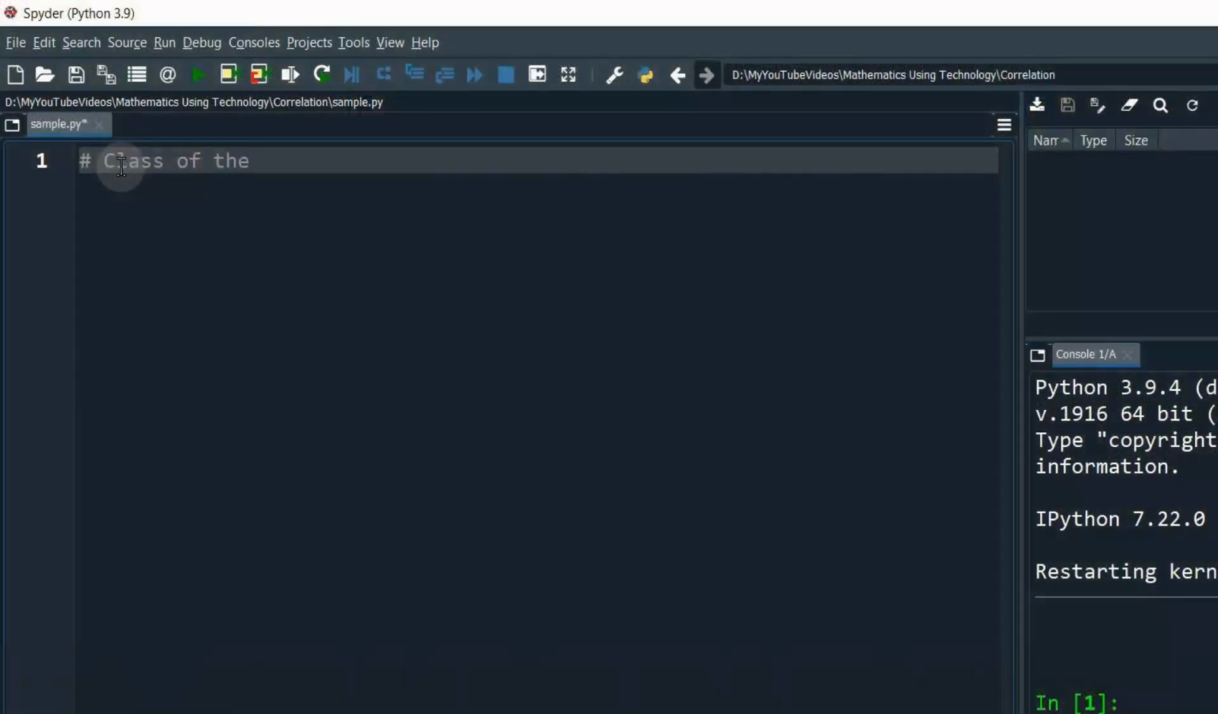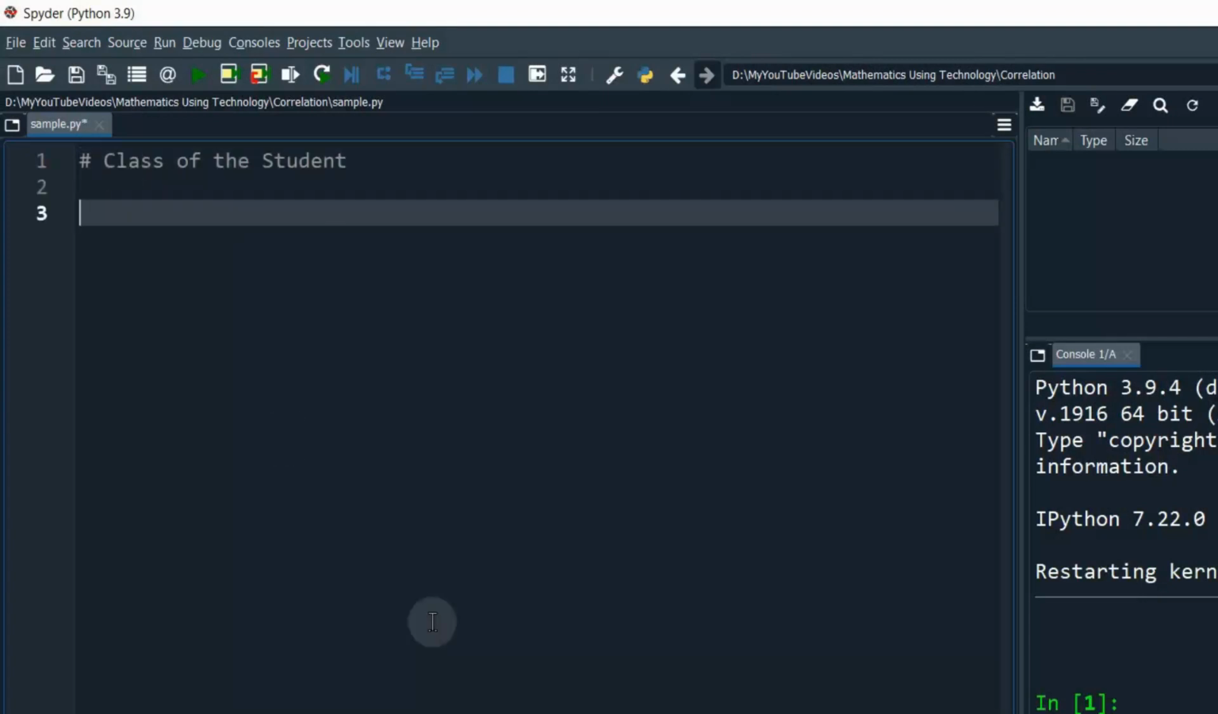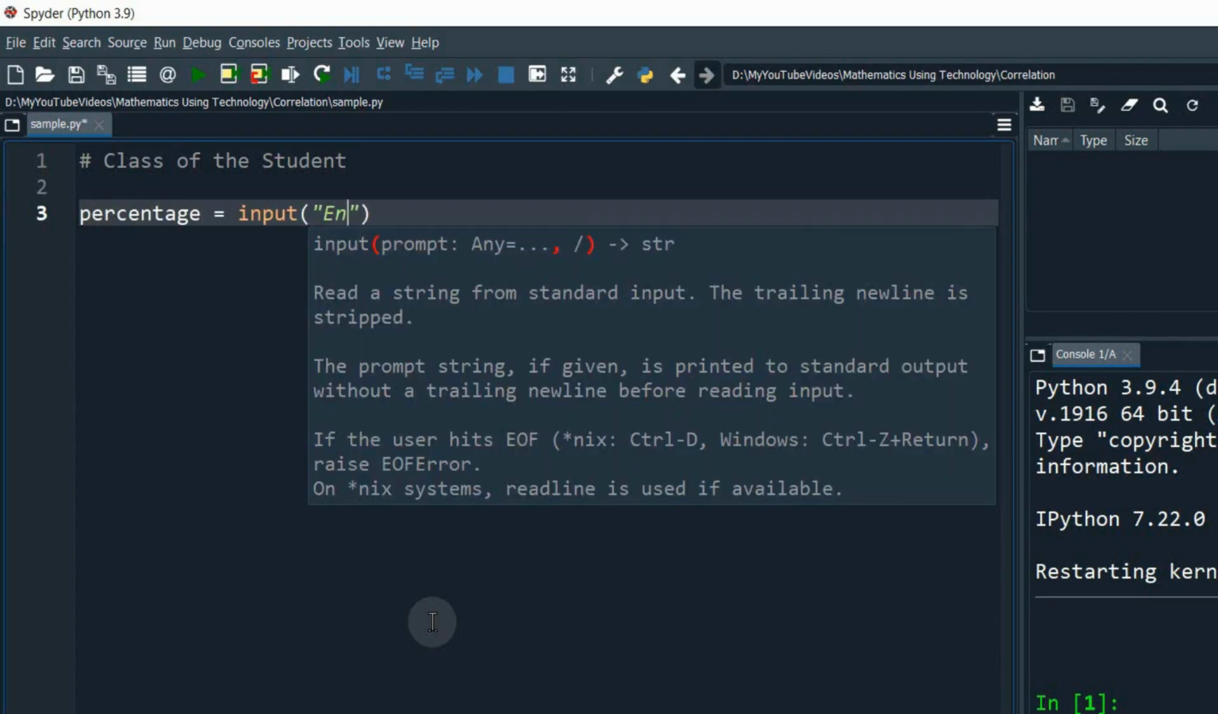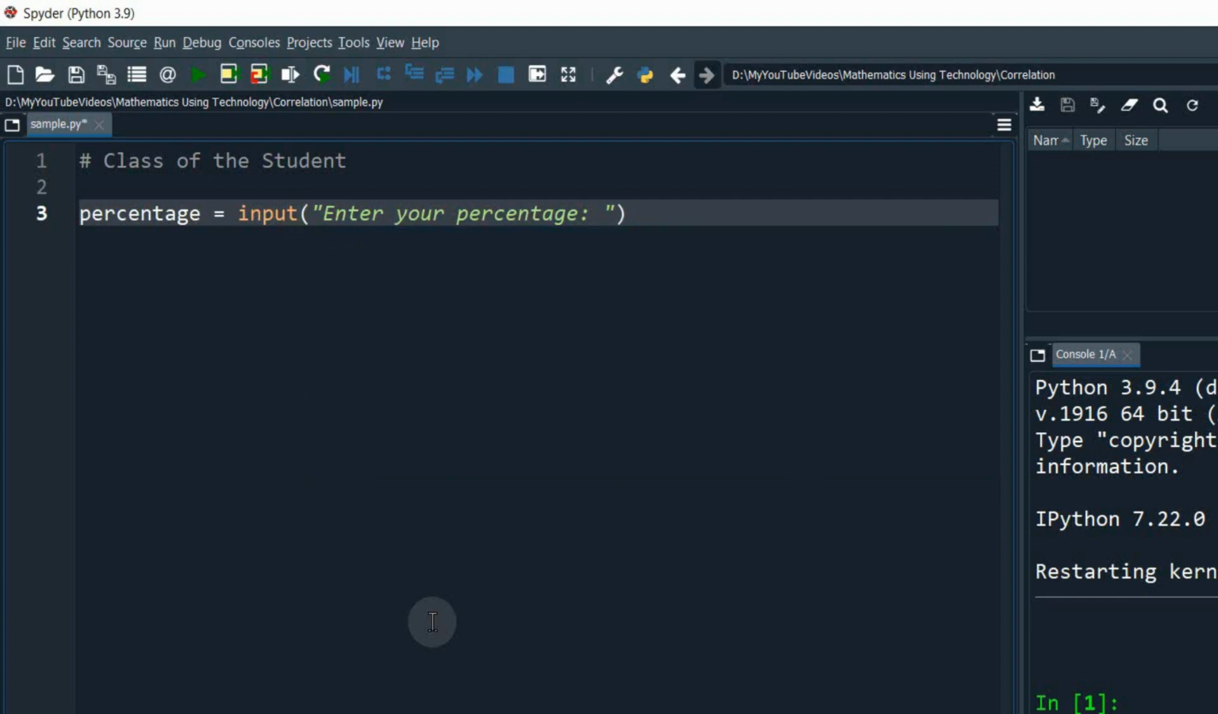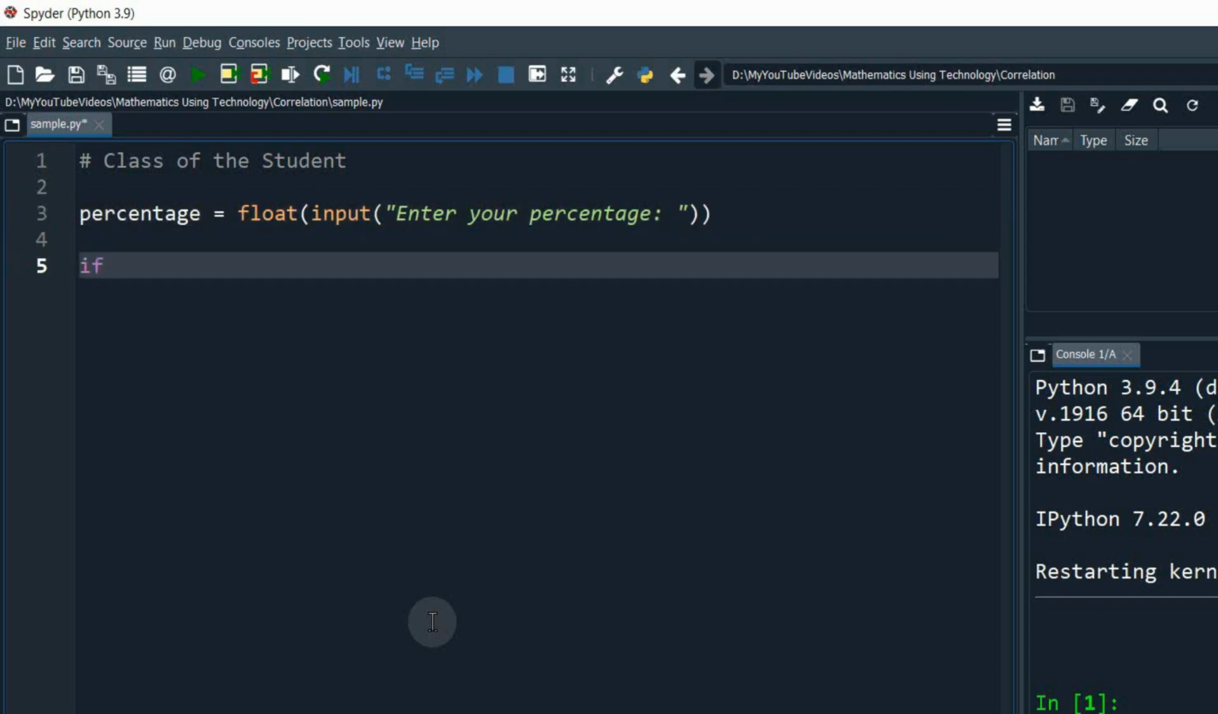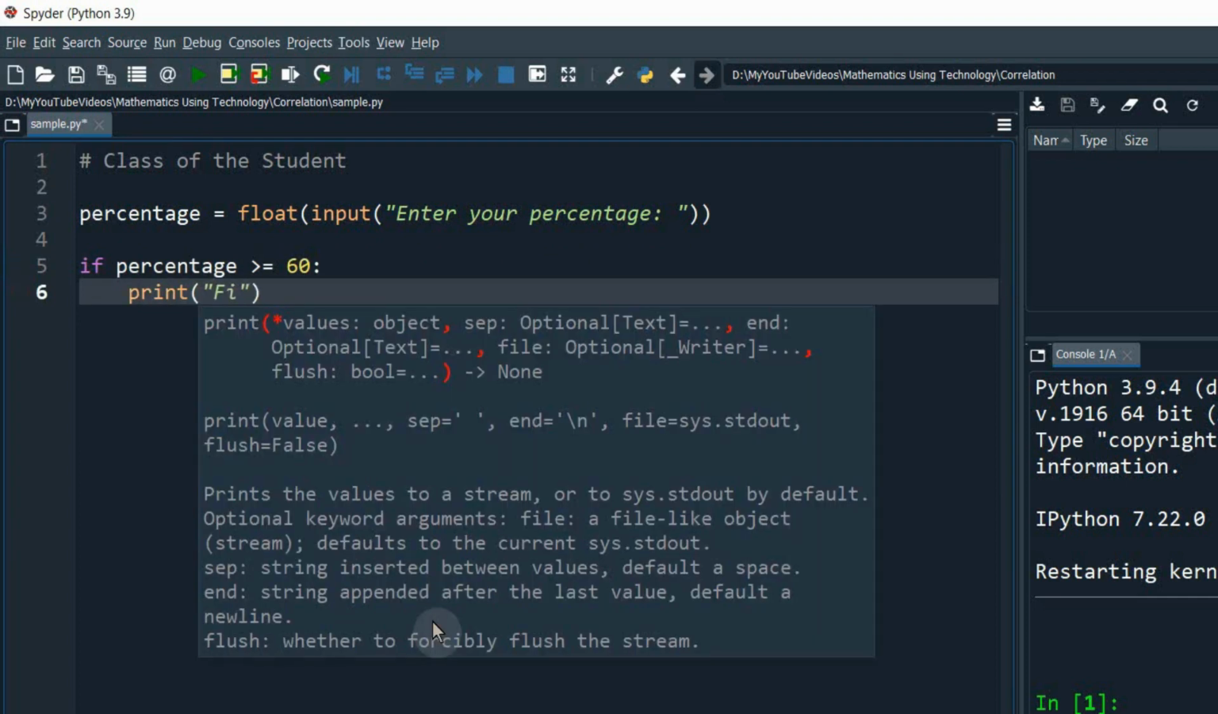Now I am going to consider an example to display the class of a student based on the percentage of marks he got. First we need to get the percentage of marks from the student. I am using percentage as a variable. Then I am getting input from the user. Enter your percentage is the prompt. Since the input function returns a string, we need to convert that string into float because the percentage is always a floating point number. Now I am using the if keyword with the condition percentage greater than or equal to 60. Then I am displaying first class.